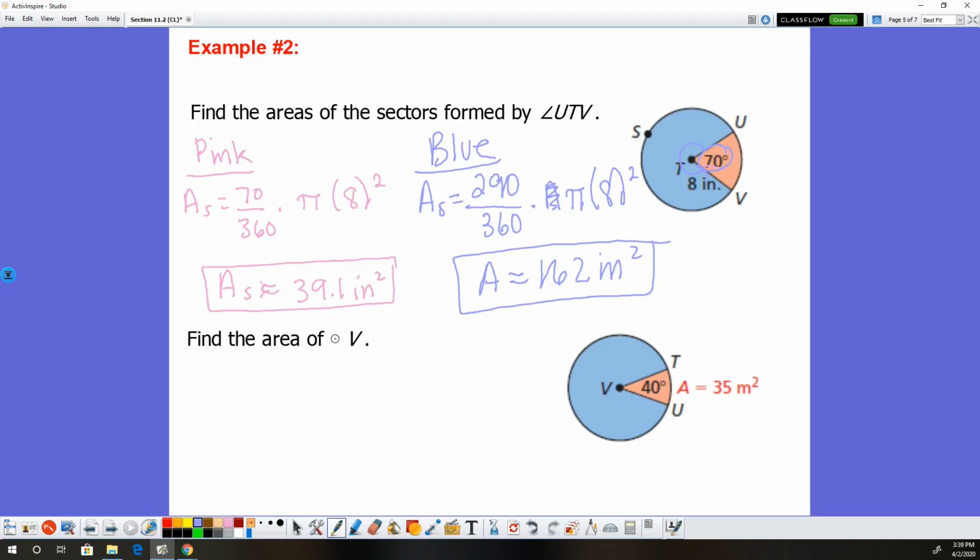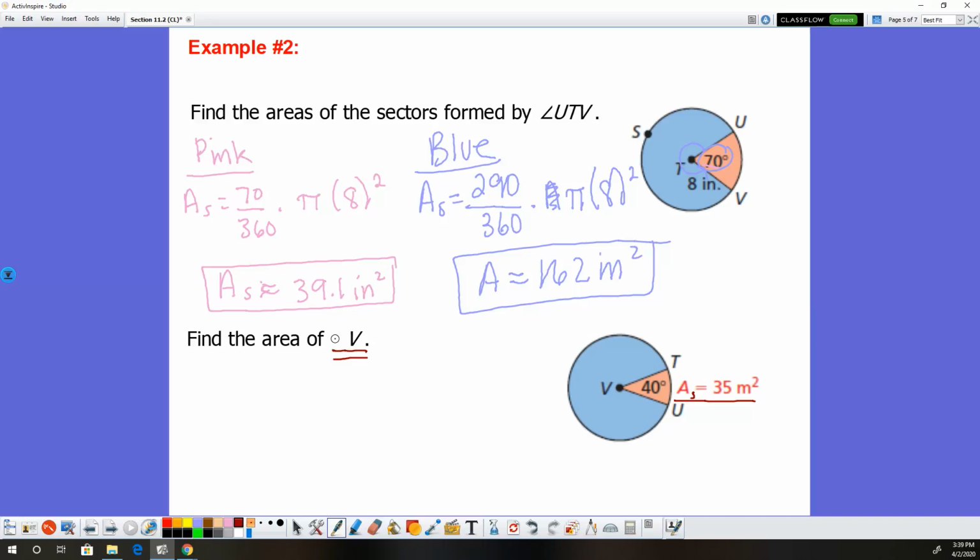All right, here's one kind of the same but different. What we have and what we're trying to find are two different things. Find the area of circle B. So we want the area of the entire circle. What we're given is the area of the pink sector. We want to find the area of the entire circle, pink and blue. The area of the circle is pi r squared. The area of a sector is the proportion times pi r squared.